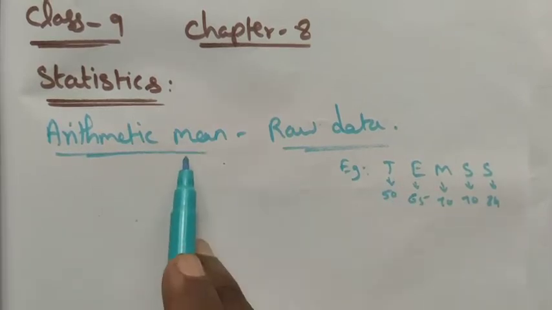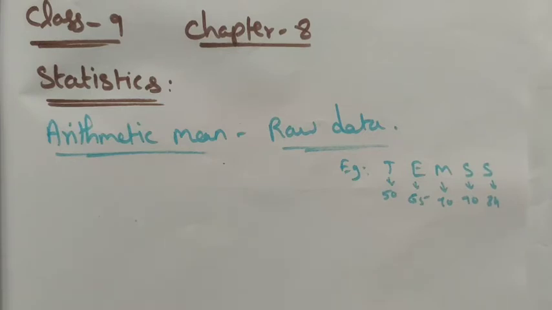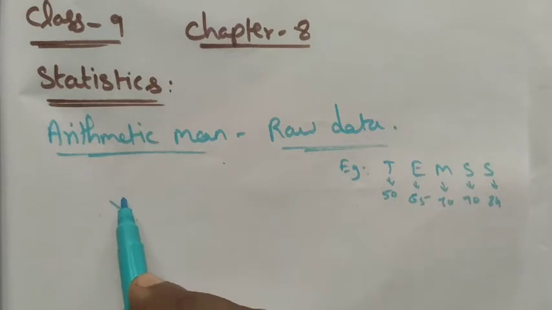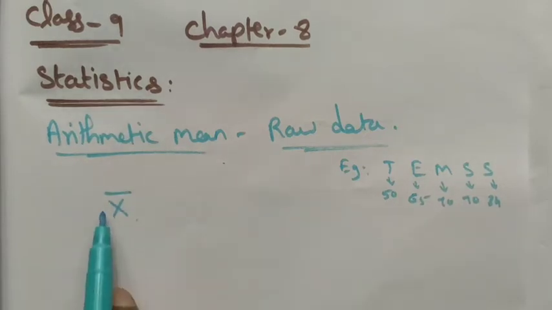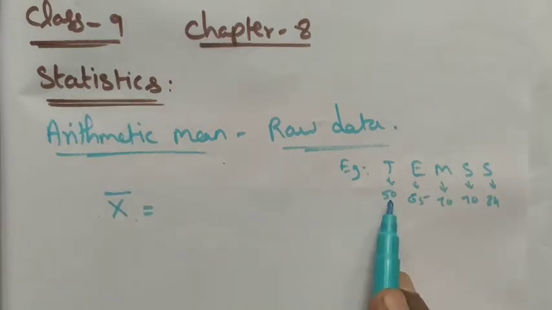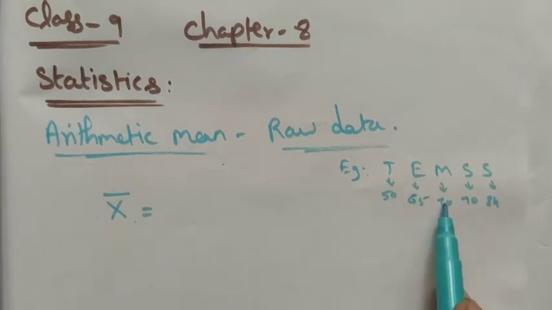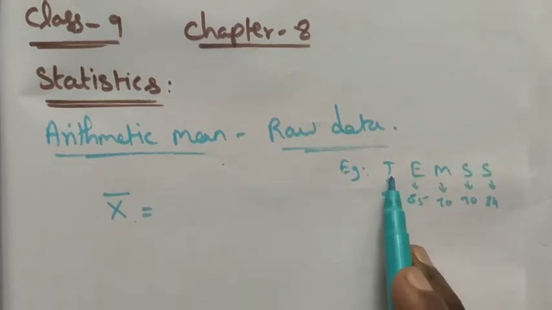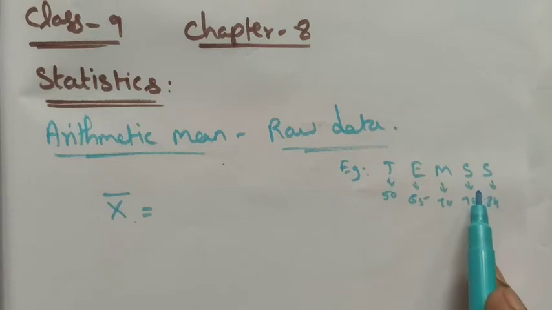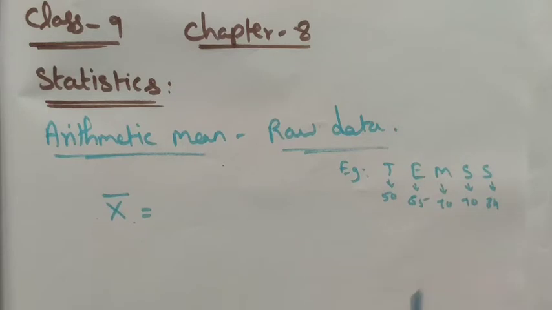Now we want to find the arithmetic mean, or simply we can say the mean. The mean or arithmetic mean is denoted in the form of x bar. X bar means mean. Here we want to find the average. How do we find the average? Adding all the marks and dividing by the number of subjects, that is the average. So the mean is also the same concept, the average only.